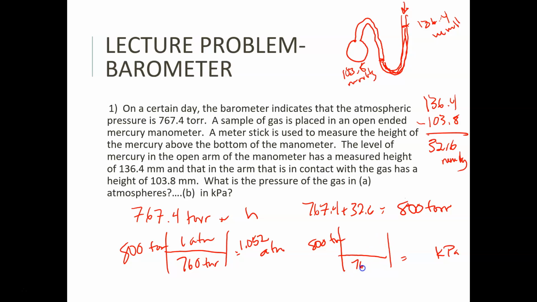So 760 is still going to be on the bottom because that's what it equals to. 101.325 kPa. And we get 106.7 kPa. So it's always a really good idea to draw a picture here. I always have to draw a picture to make sure that I understand if I'm going to add or if I'm going to subtract. And adding means that the gas is greater than the atmospheric pressure. Subtracting means that the gas is less than the atmospheric pressure. So that's kind of how I help myself to remember it.